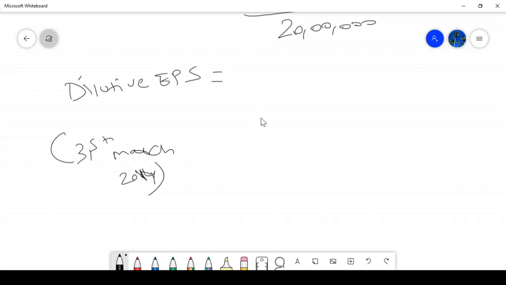In debenture we will save some interest, so we have to add it, but here it is not required. So 60 lakh divided by the number of shares for diluted EPS, which we have to calculate.